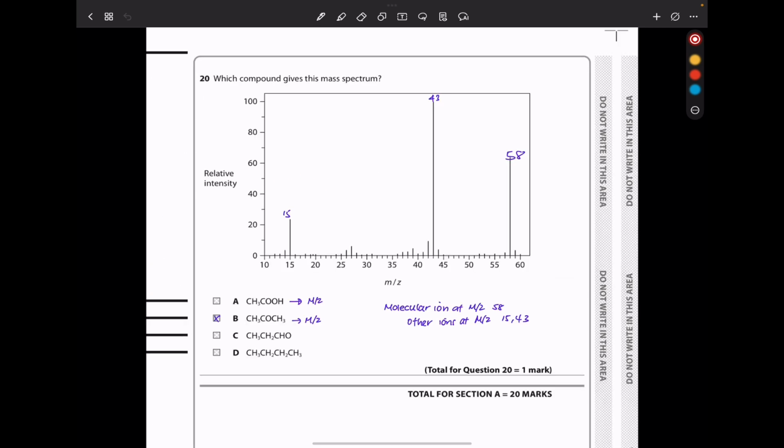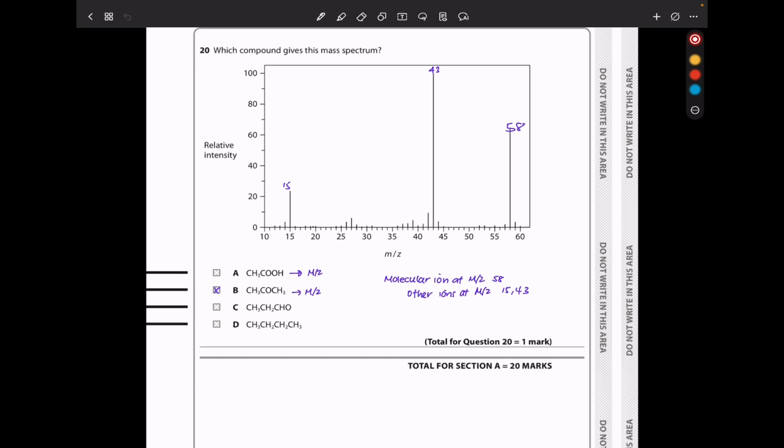Question 20. Which compound gives the mass spectrum? Here we have the molecular mass equal to 58, and we have an outstanding peak at 43 as well as a peak at 15. If you add up the molecular mass, it's either going to be this compound here or the aldehyde. However, there is no peak at 29 that would be present in this one. So the answer is going to be B. It's only the ketone.